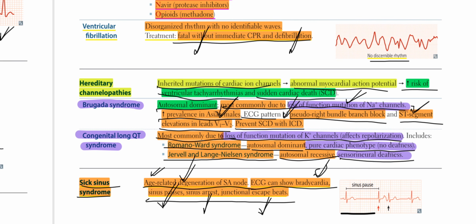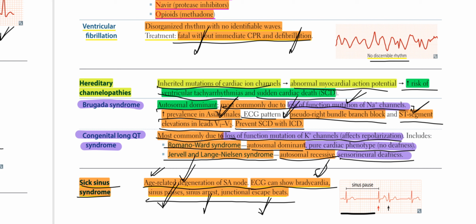Once again, ventricular fibrillation, disorganized rhythm with no identifiable waves. Treatment is fatal without immediate CPR and defibrillation. No discernible rhythm. Hereditary channelopathies, we have two types: Brugada syndrome and congenital long QT syndrome.